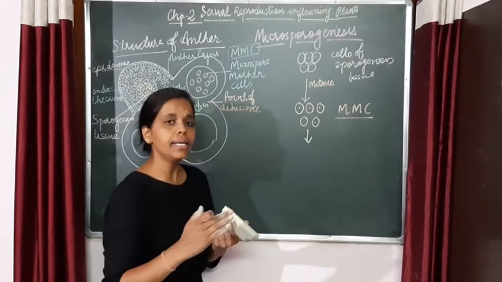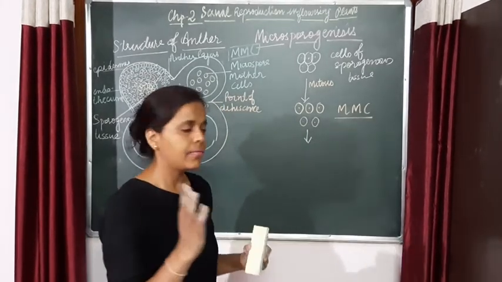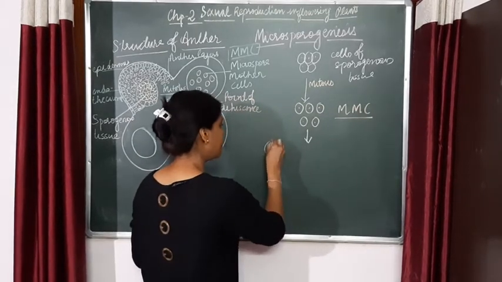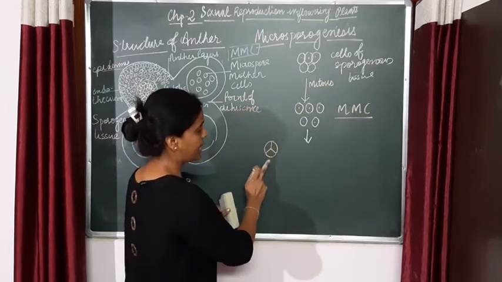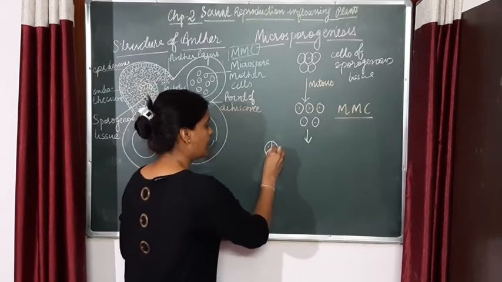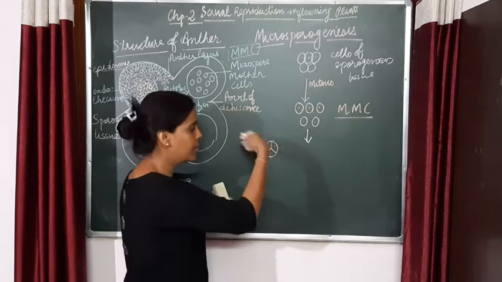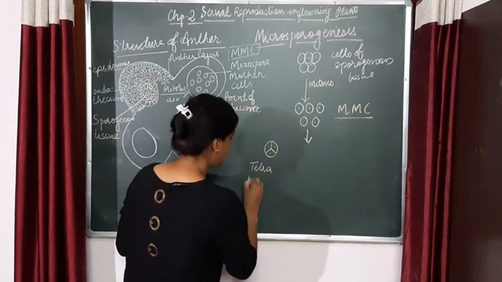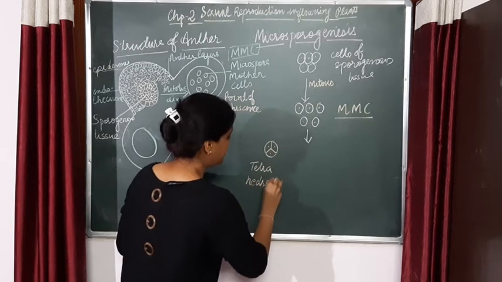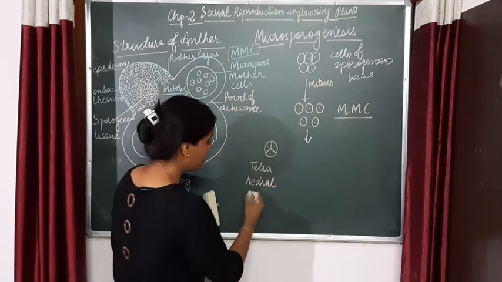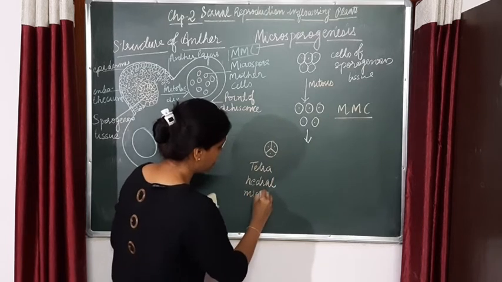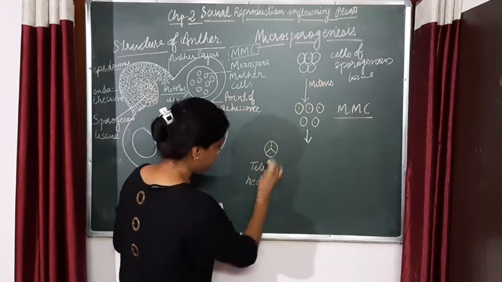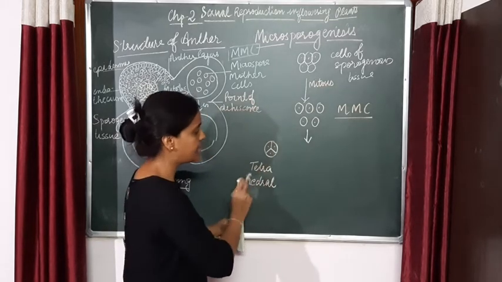Now the tetrad can be formed in different ways. The first kind of tetrad: the division of cells can be like this, with 1, 2, 3 and the other one behind. This type of arrangement is called tetrahedral, so we say a tetrahedral tetrad; the microspore tetrad is tetrahedral in shape.